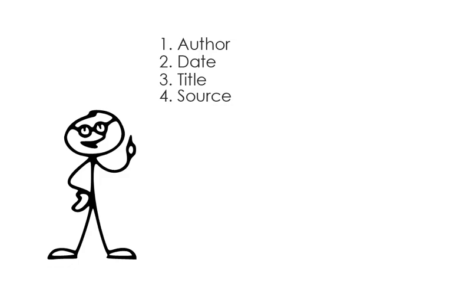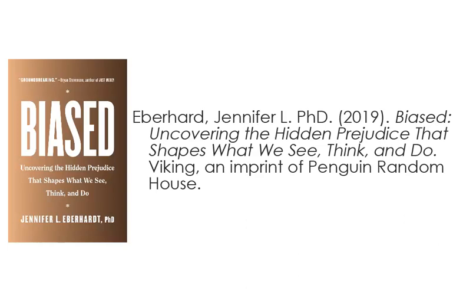Once you have identified the four elements of a reference, it is time to compile those elements into a citation. Let's see how to do that with three different types of reference materials. First, let's look at a book, a work that stands alone. The citation includes the author, date, title, and source.